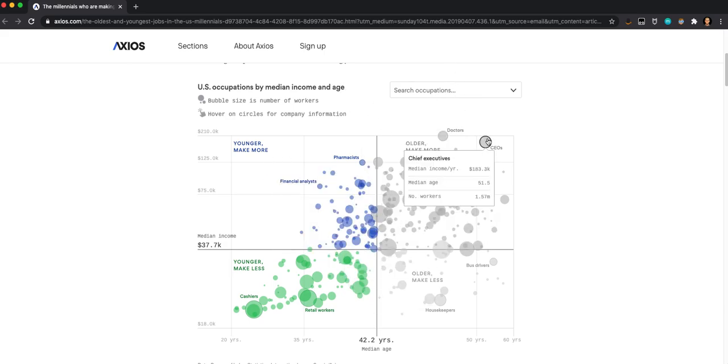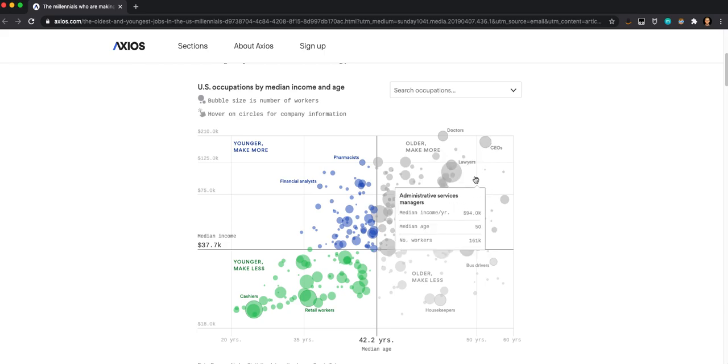Another good example here is CEOs. So the median CEO salary is 183,000. So really nice salary. But we all know from the news there are CEOs that make much, much more than that. So there are CEOs that make tens of millions of dollars a year. So that's very different.